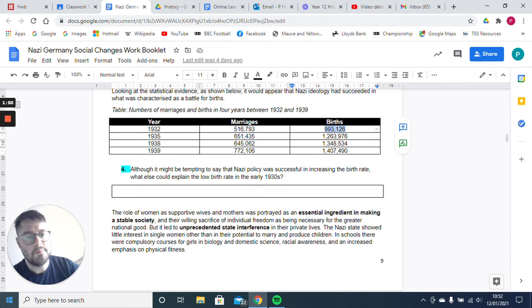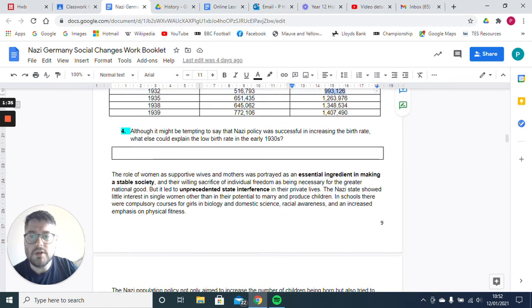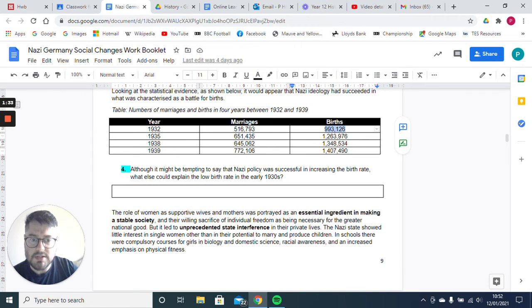So as a result, people would have had fewer children. And then as the economy gets better over time, people are more likely to have children. So it might not have just been the Nazi policies here. That might have happened anyway. It's always important to think about these types of debates, because the more debate you can get into an exam answer, the better your mark will be.